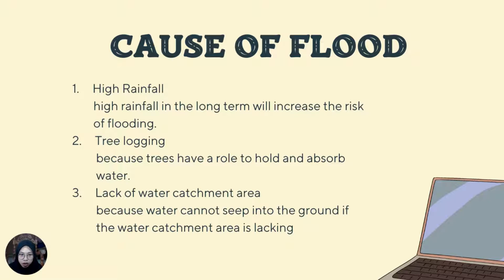The second is tree logging, because trees have a role to hold and absorb water. Therefore, if the trees are cut down, the volume of water downstream of the river flow will result in flooding. The third is lack of water catchment area, because water cannot seep into the ground if the water catchment area is lacking.